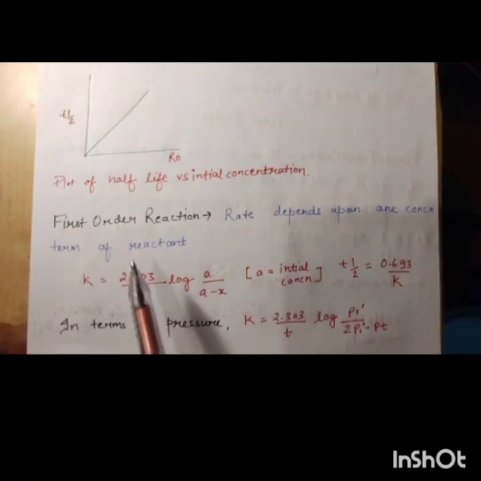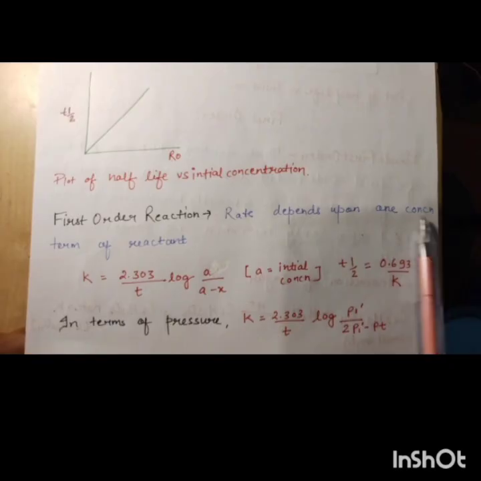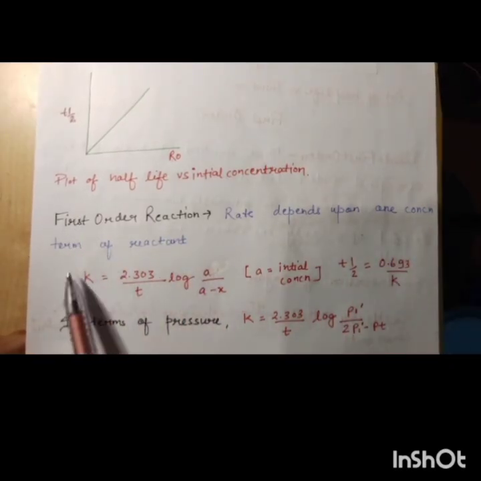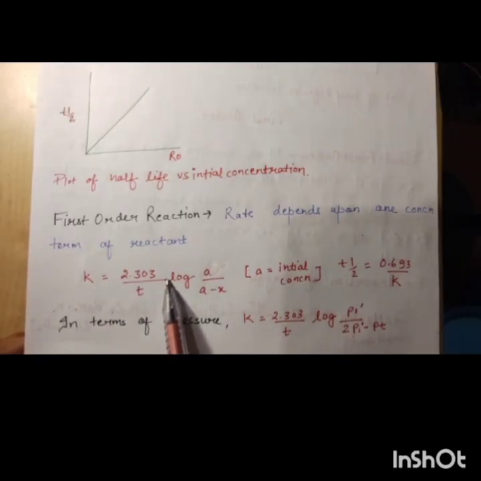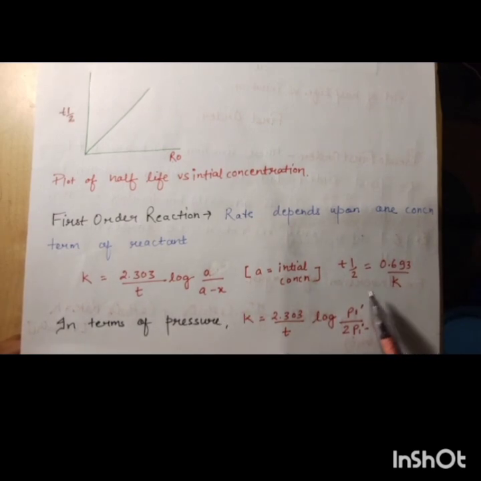Now next is the first order reaction. Here rate depends upon one concentration term of the reactant. The formula is K is equal to 2.303 upon t log A upon A minus x, where A is the initial concentration and A minus x is the final concentration. And here t half is 0.693 upon K. So you have to remember the first order reaction formula.